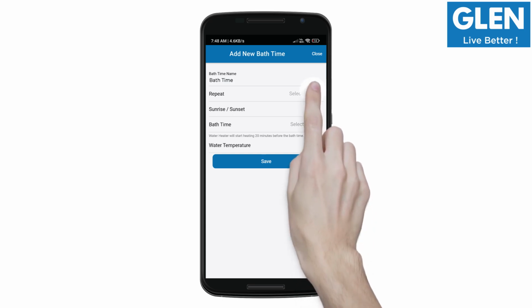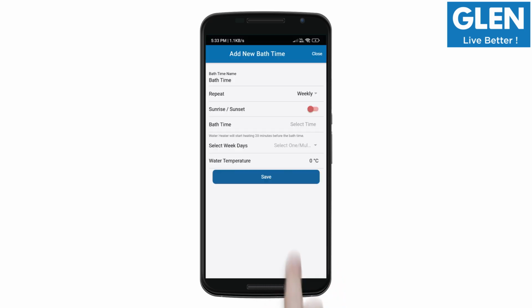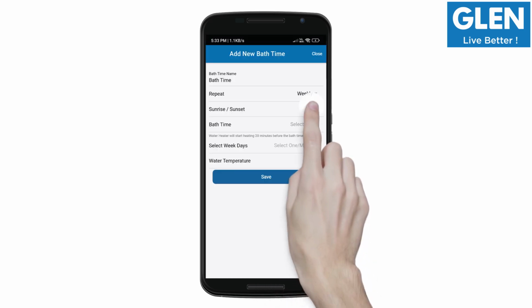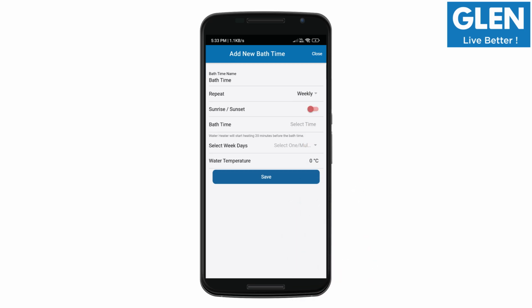Select option for repeat 1 for weekly. Click on OK. Select sunrise go to on option. If sunrise go to on option is not selected, then you have to select bath time. Water heater will start heating 20 minutes before the bath time.